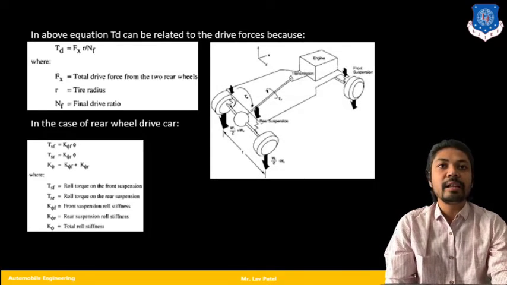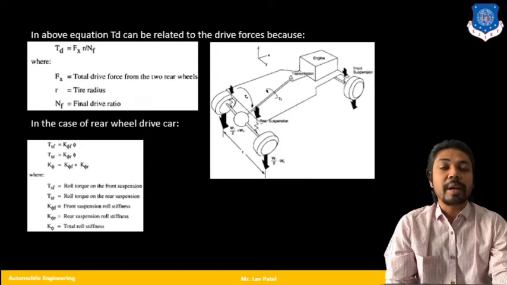Moving further, there is one diagram in which you can see the different torques applied to the individual systems. For the front wheel drive, the front right tire has such kind of forces, while for the rear wheel drive, the rear wheels have different loads like WR by 2, and the individual loads are shown in the diagram.